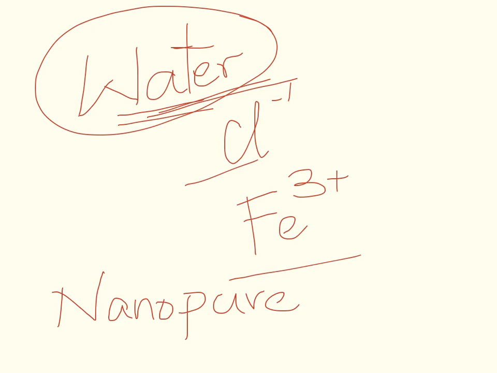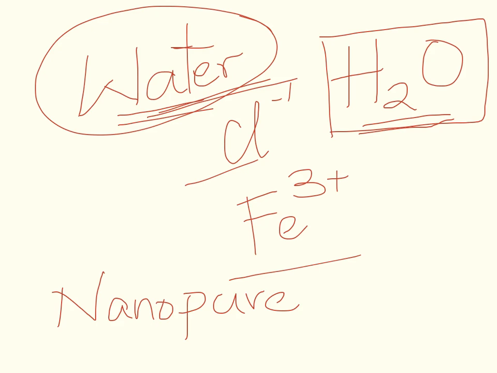And by just water, what do I mean? We have seen this formula many times before. Water is H2O. You have seen it from your middle school days, H2O. So if it is pure water, it has only H2O in it and nothing else.